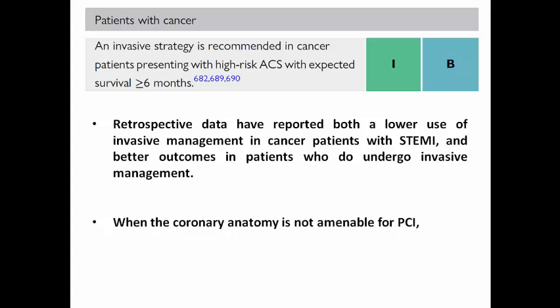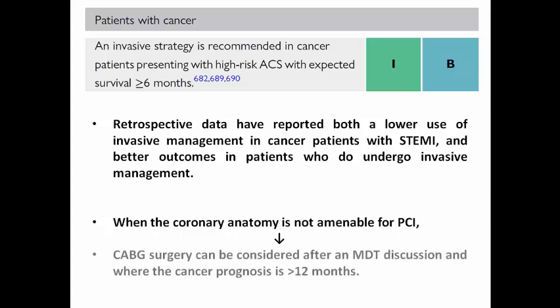When the coronary anatomy is not amenable for PCI, we should resort to CABG surgery, but after a multidisciplinary team discussion, if the cancer prognosis expects a life expectancy of more than 12 months, we should undergo CABG.